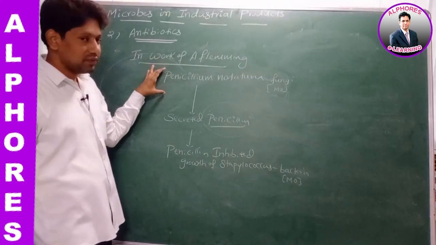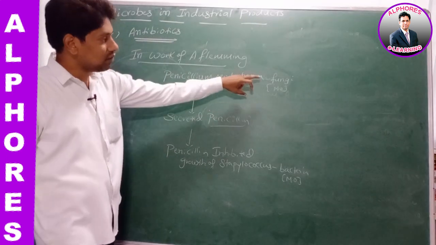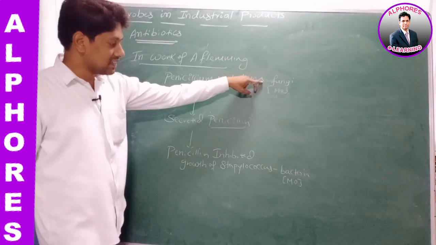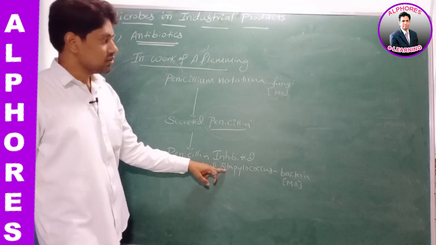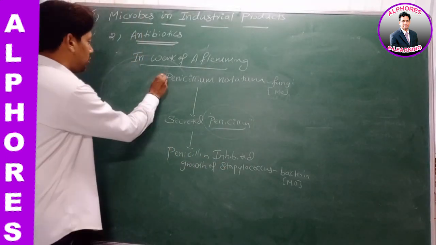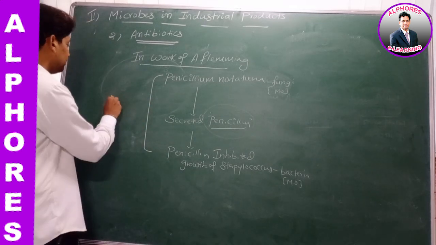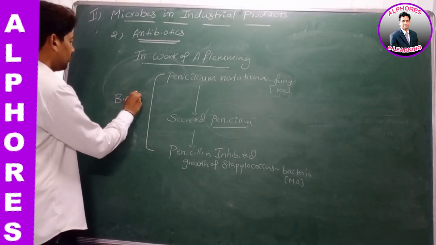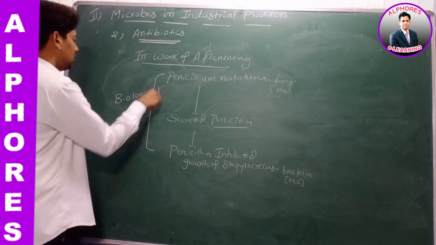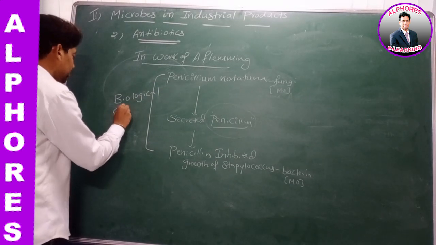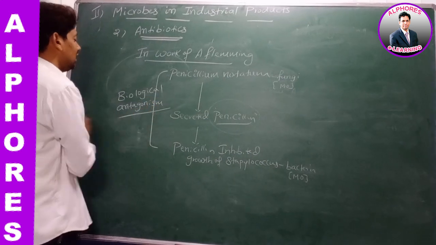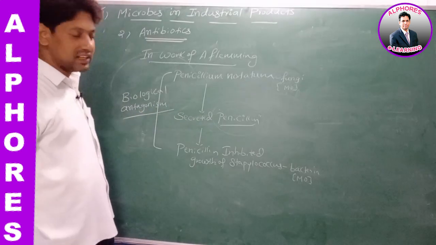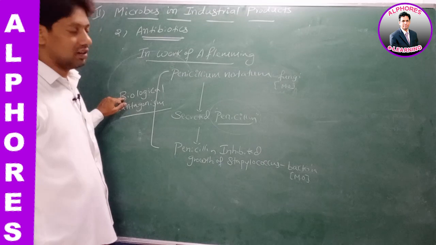Sir, here the chemical secreted by one microorganism has inhibited the growth of another microorganism. So can we call this concept as biological antagonism? Yes. Biological antagonism. The name itself indicates bio means life or living.